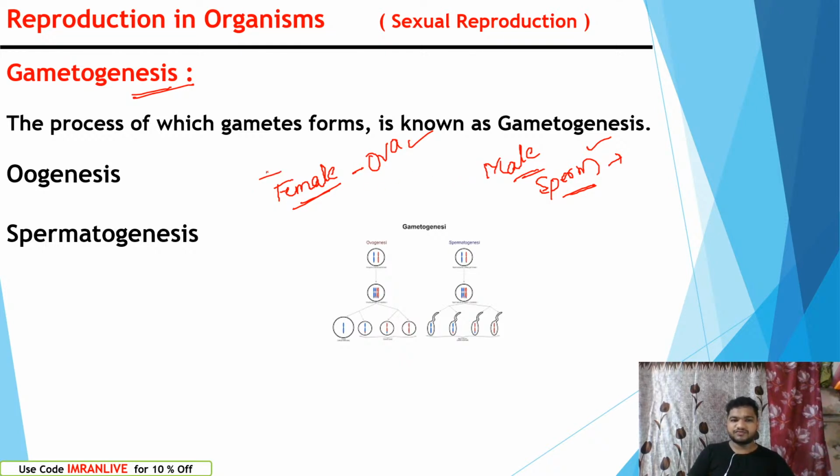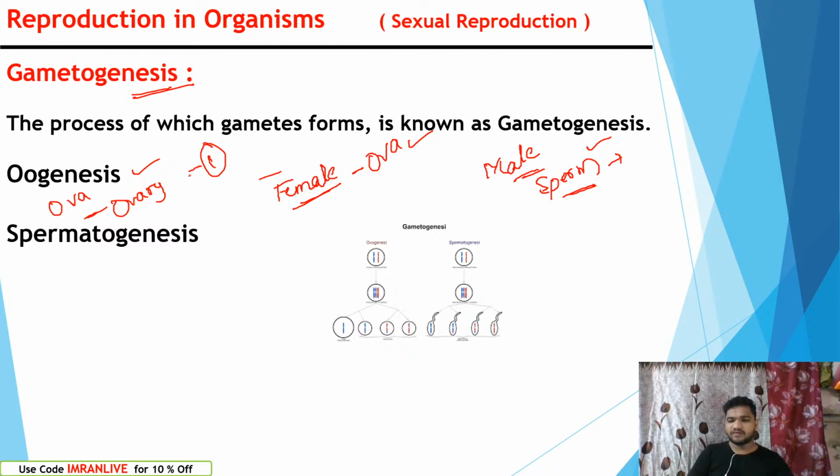If we talk about female, the production of ovum happens in the ovary. The production of ova in the ovary we call oogenesis. Do you know, in the case of female, during their menstrual cycle, for each cycle they produce a single ova only.